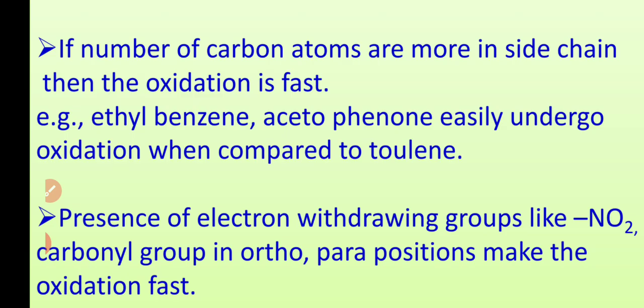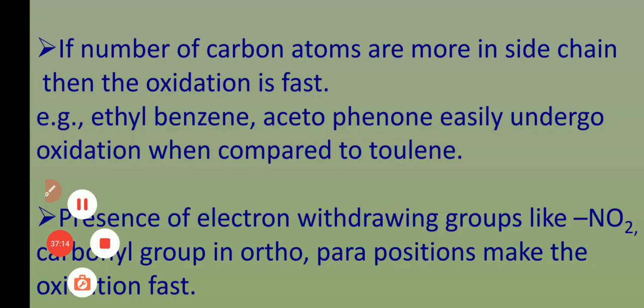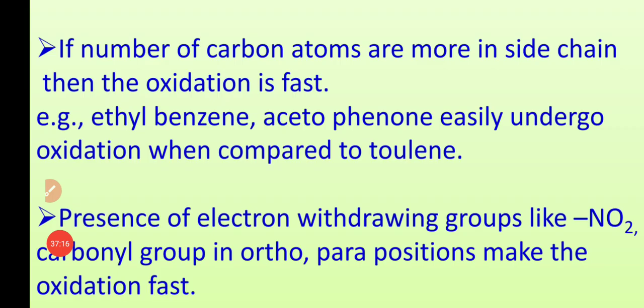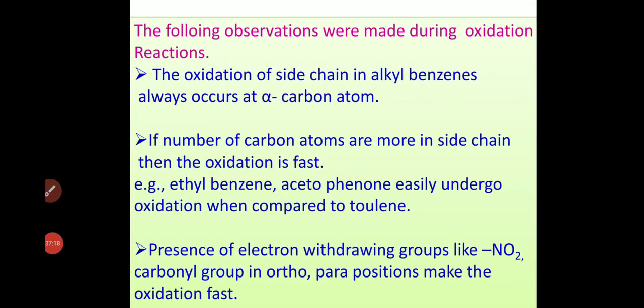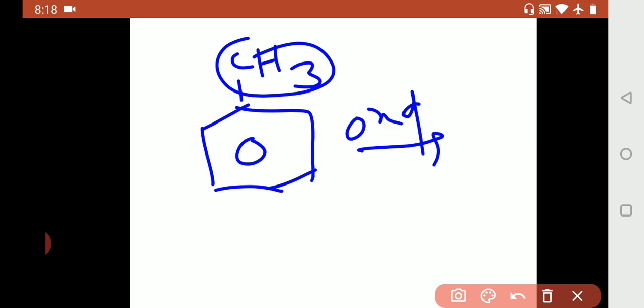So, and one more thing we have to remember is, whatever may be the size of alkyl group, CH3, one carbon is present. On oxidation, this one carbon will become COOH.